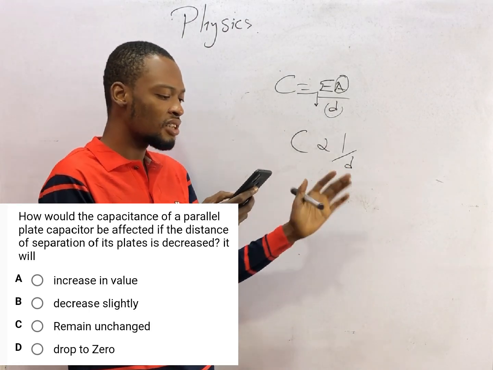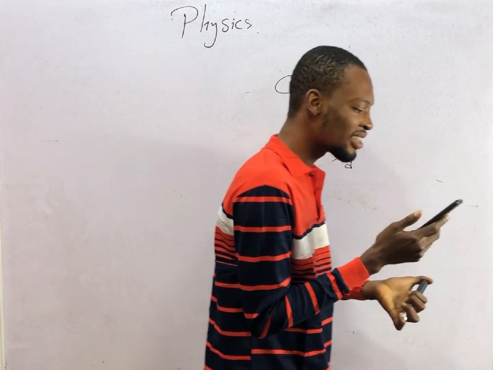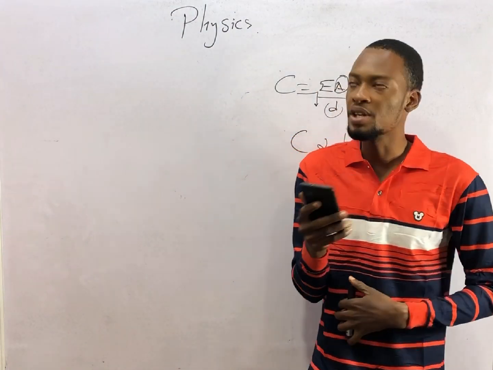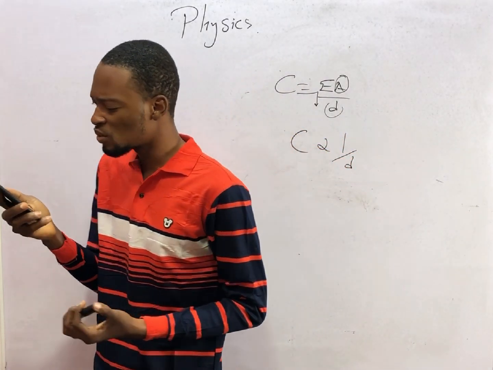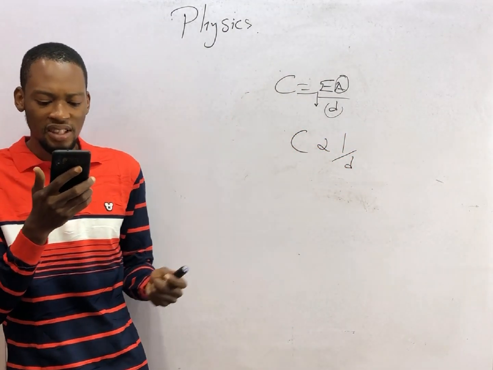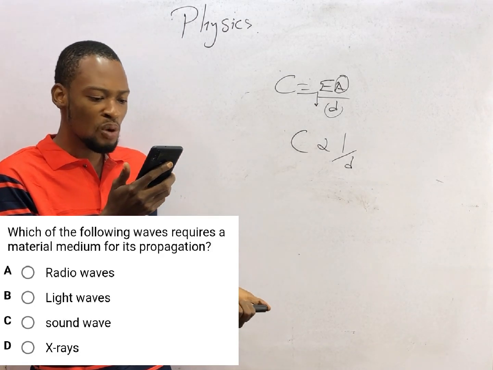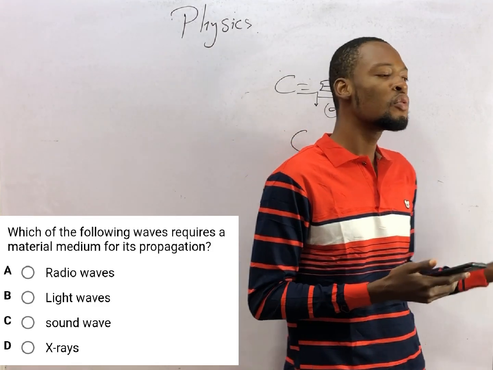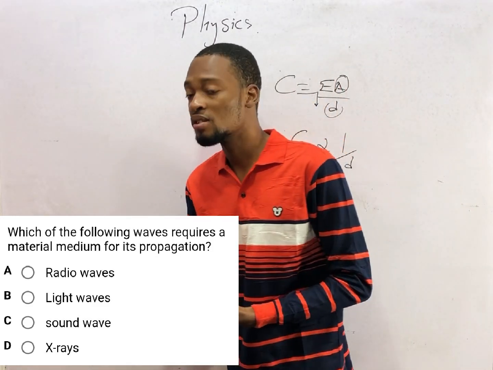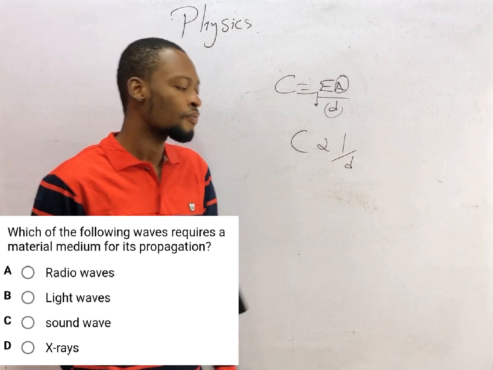That is an inverse relationship. Which of the following waves require a material medium for its propagation? Radio waves, light waves, and X-rays are electromagnetic waves. They do not require a material medium. Meanwhile, sound waves or water waves are mechanical waves. They will require a material medium for propagation. So option C is correct.